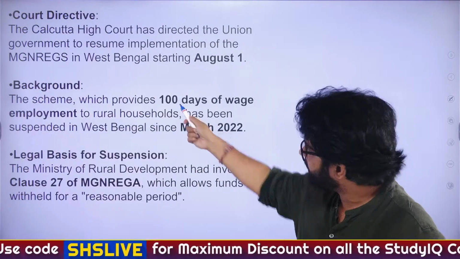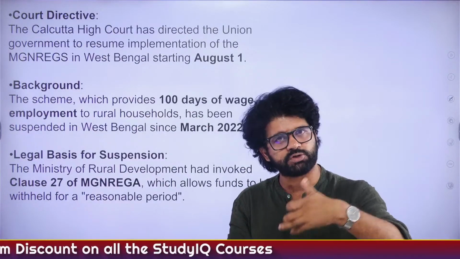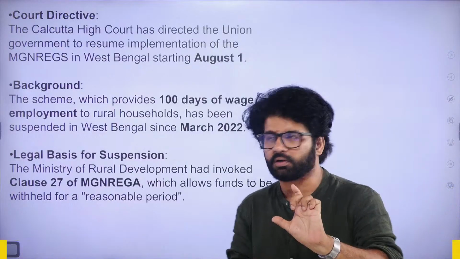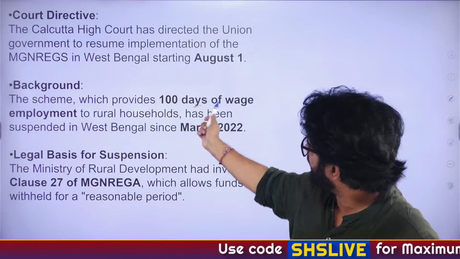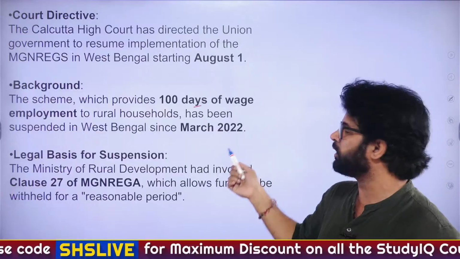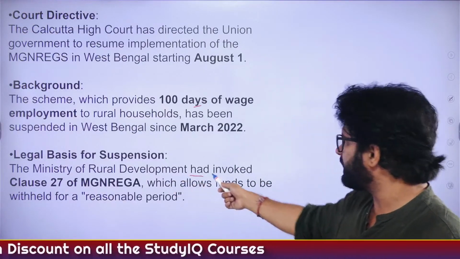Please remember the important component of MNREGA. There are certain schemes which remain in the news some way or the other, so that is important. MNREGA is very important. Right to information, right to education, all these are very important. 100 days of wage employment to rural households suspended since March 2022. So in fact, it's been more than 3 years now. Legal basis, Ministry of Rural Development said.